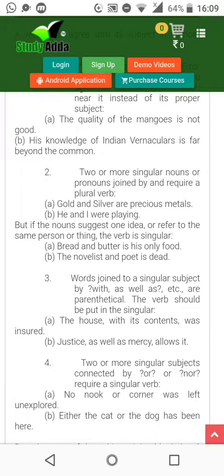Words joined to a singular subject by with or as well as are parenthetical. The verb should be in singular. The house with its contents was insured. Justice as well as mercy allows it. Two or more singular subjects connected by or or nor require a singular verb. No nook or corner was left unexplored.